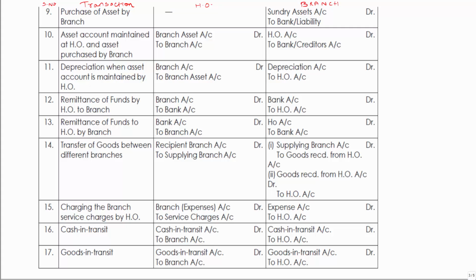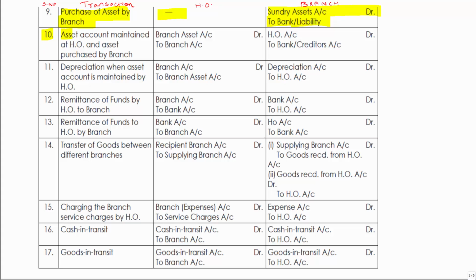Let's see some more accounting entries. Let's say there is a purchase of asset by branch. So no effect in HO. When asset comes in, asset account is debited, and if cash is paid to bank, or if there is a liability, then to liability, right?